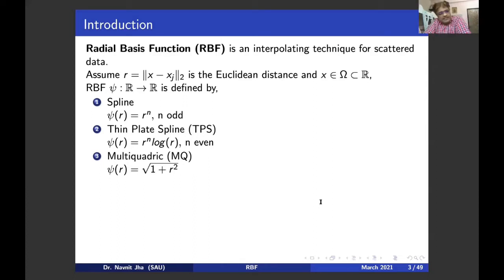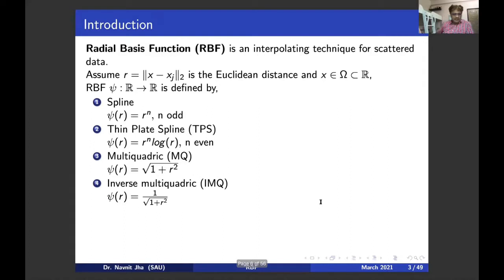Next, there is another very interesting category, called the multi-quadric radial basis function. This is defined as the square root of 1 plus R square. The next is inverse multi-quadric, which is 1 by the square root of 1 plus R square.